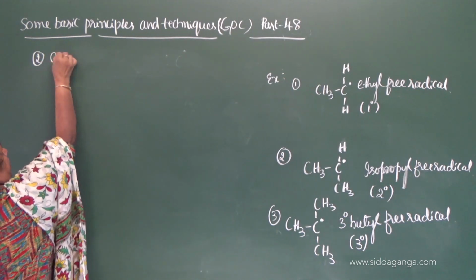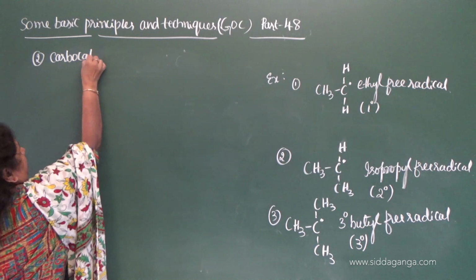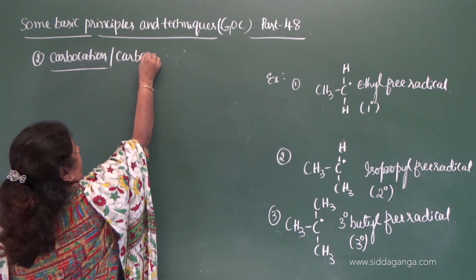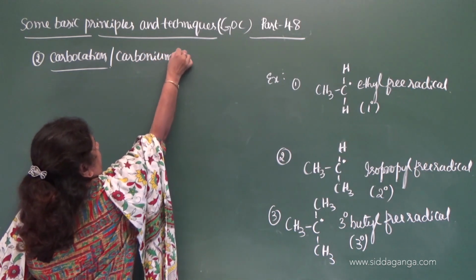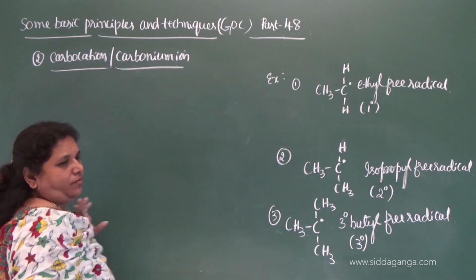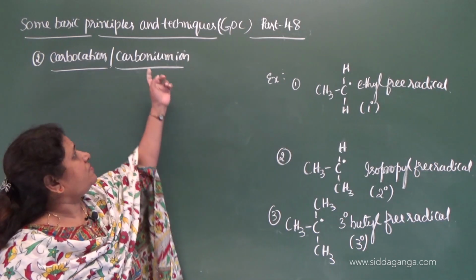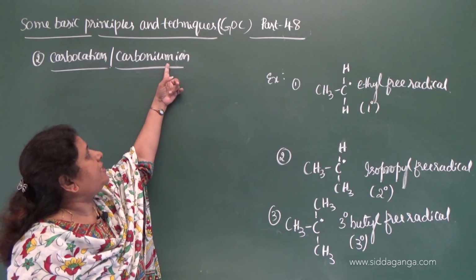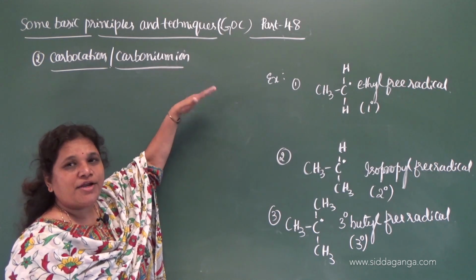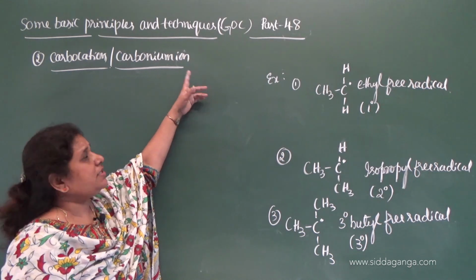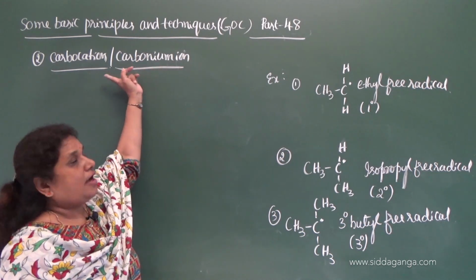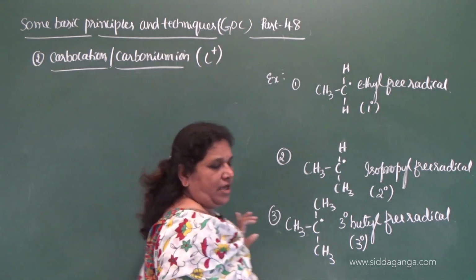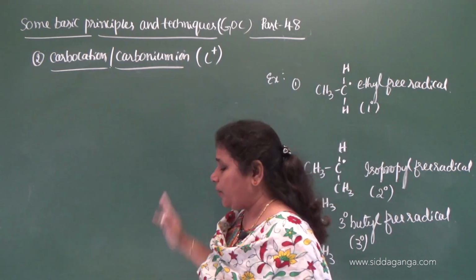So it is carbocation. Carbocation or carbonium ion. Whenever an atom or a group of atoms containing a positive charge on a central atom, the name always ends with IUM: ammonium, hydronium, chloronium, which means it ends with IUM. Similarly here, carbon containing positive charge is carbocation. This is the representation. It is also called carbonium ion.